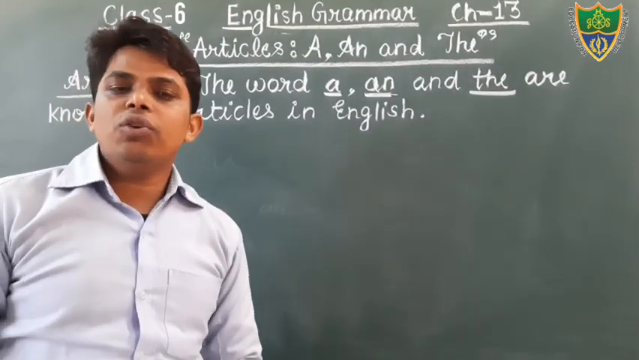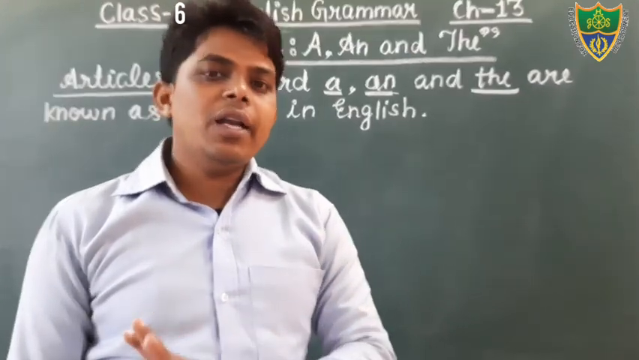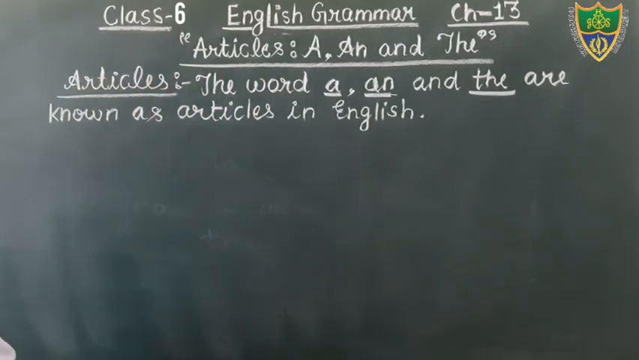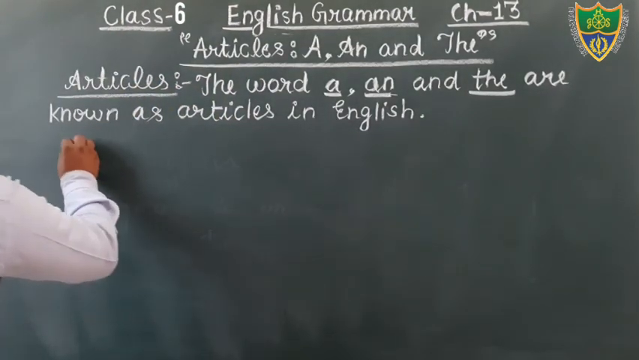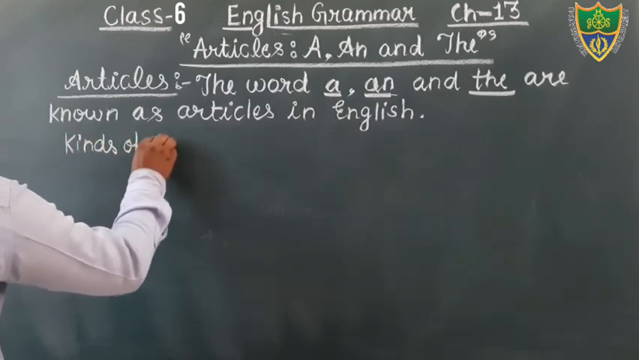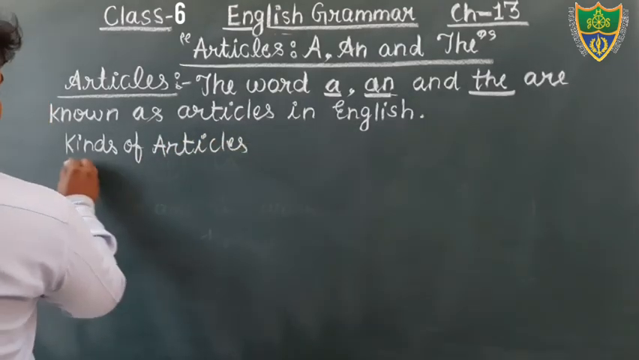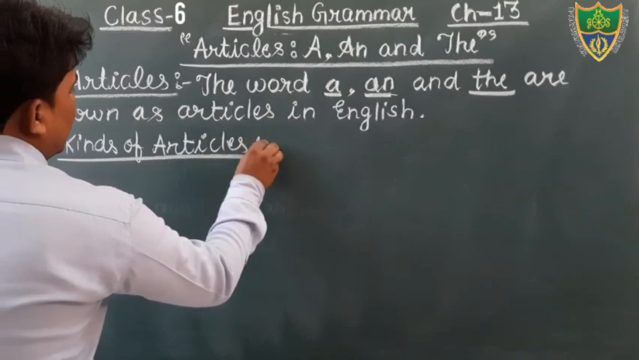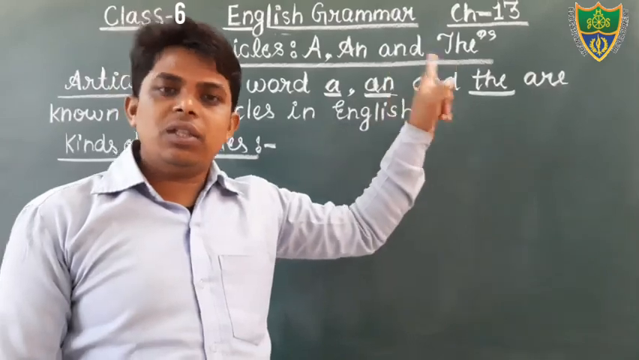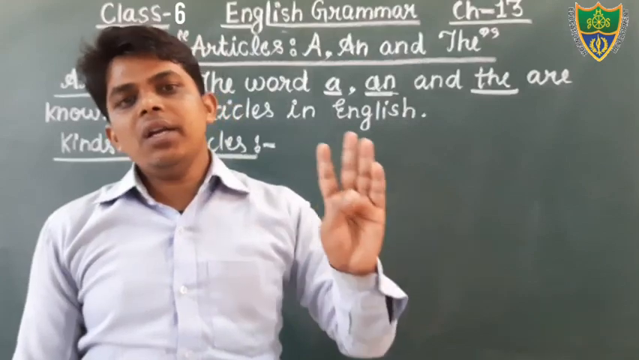Okay, students, you all know that there are two kinds of articles, indefinite article and definite article. So just write down the heading kinds of article. Kinds of article. Yes, students, you know that there are three articles in English, a, an, and the. And there are two kinds of article, indefinite article and definite article.